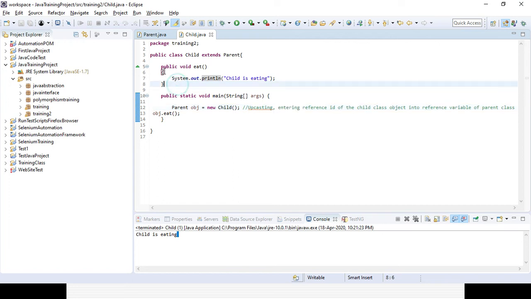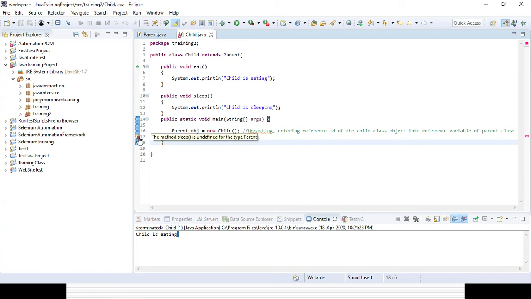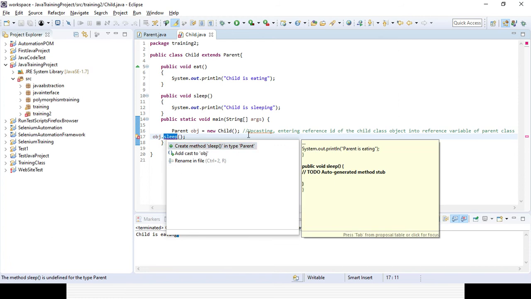Now create another method in the child class which is not available in the parent class. I am creating another method, sleep, with the output "child is sleeping" instead of eating. Now try to use that sleep method instead of eat, object dot sleep. You can see an error message is coming: the method sleep is undefined for the parent. We would need to create it in the parent.